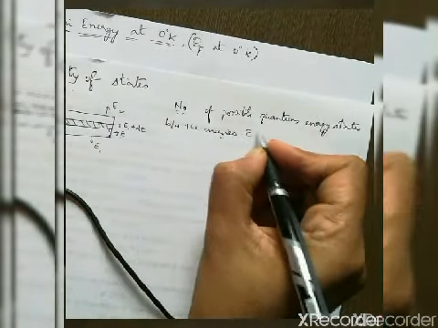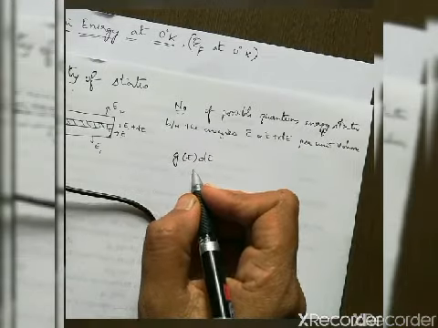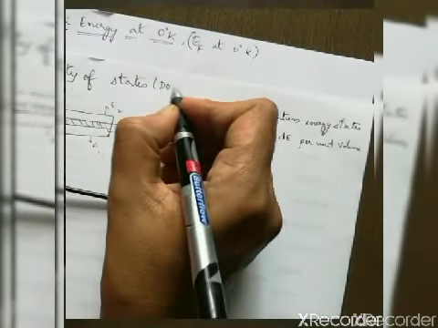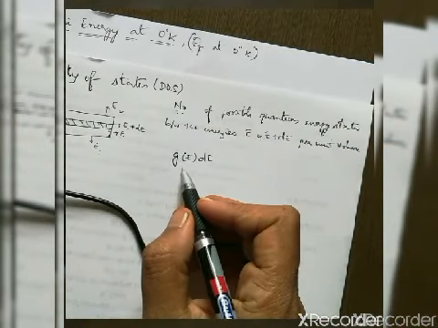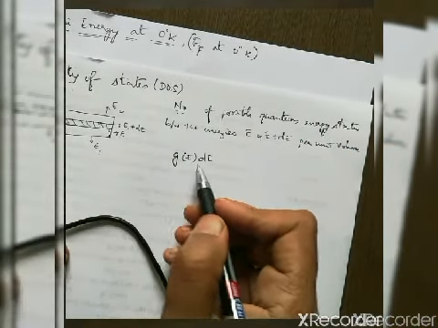So now this density of states is represented by G of E into dE. I represent density of states as DOS. So whenever I use DOS, it means density of states, which is represented by G of E into dE.